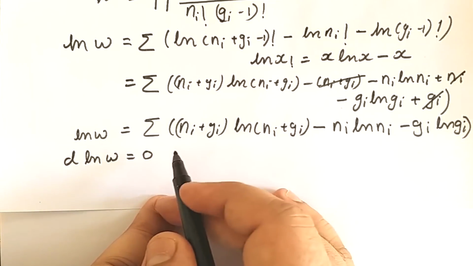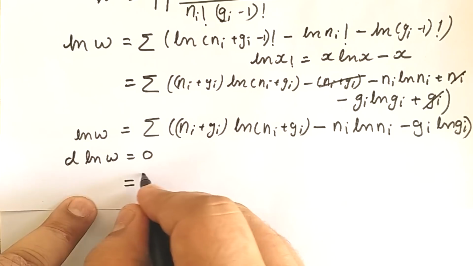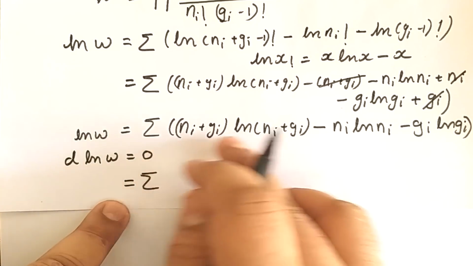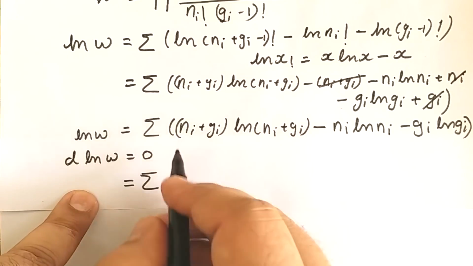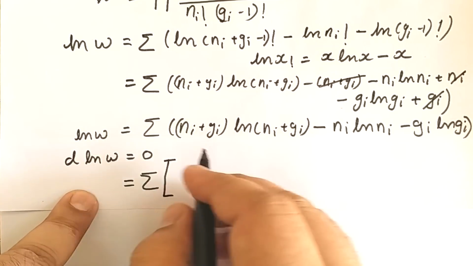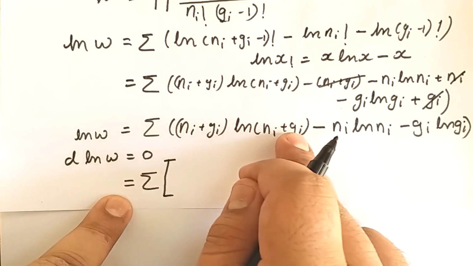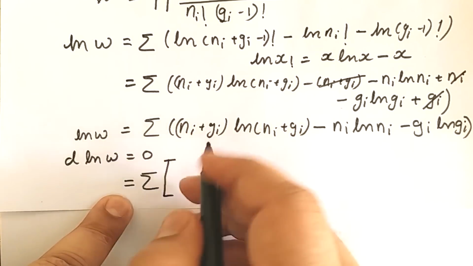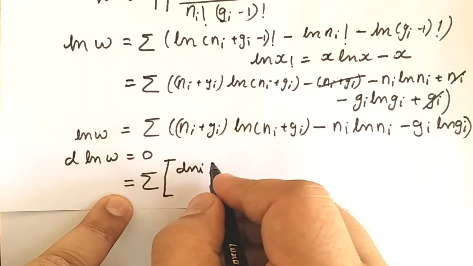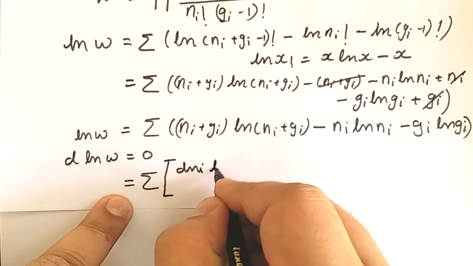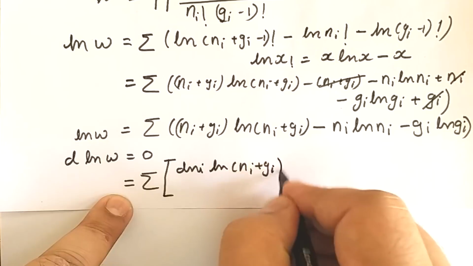So we will differentiate this relation, and I can directly write it as summation. Both these terms we can differentiate by using the formula of differentiation by parts. So I can write it in square bracket. We will differentiate this first, and after that this. So differentiation of Ni, we can write as dNi. Gi is constant, so it will be 0, and into this term as it is. So we can write Ni plus Gi.